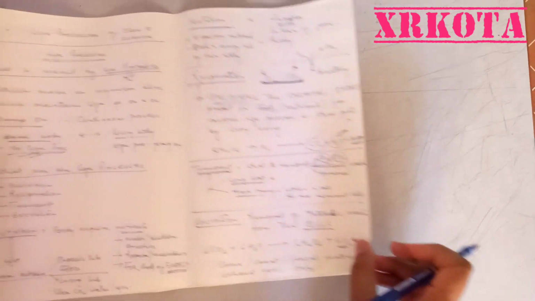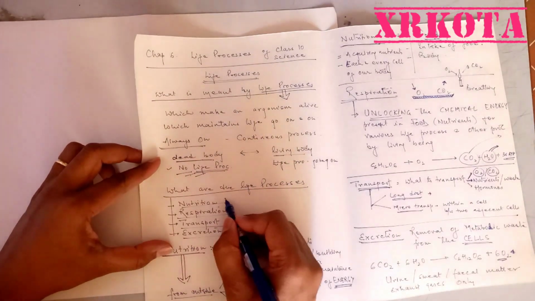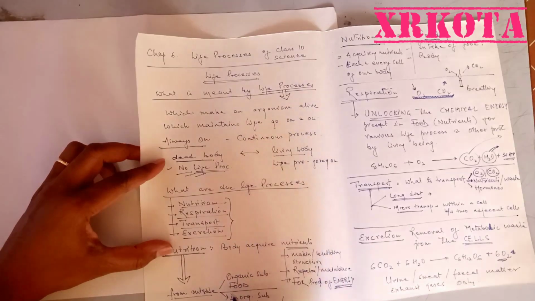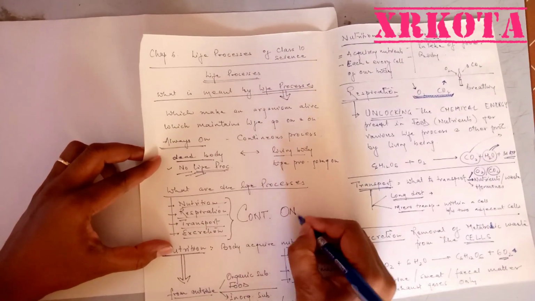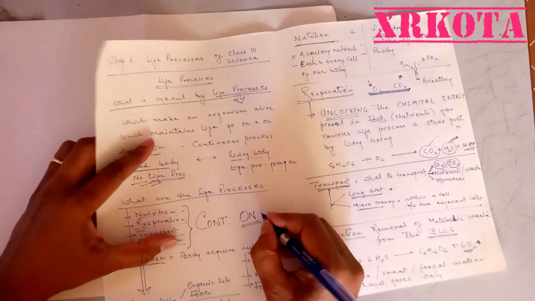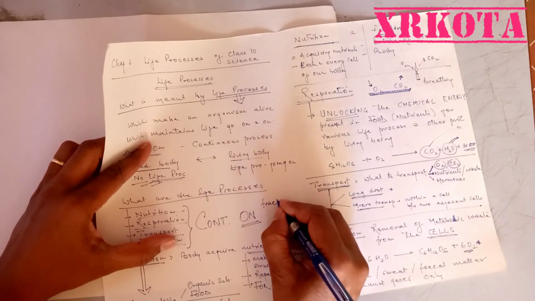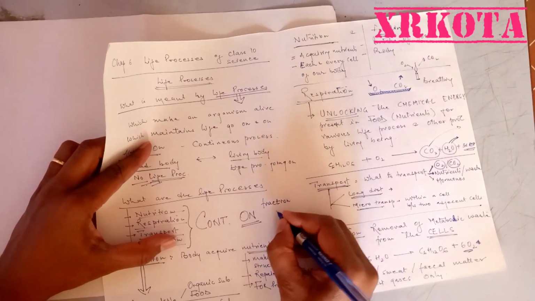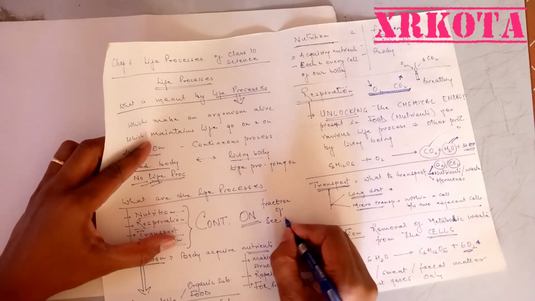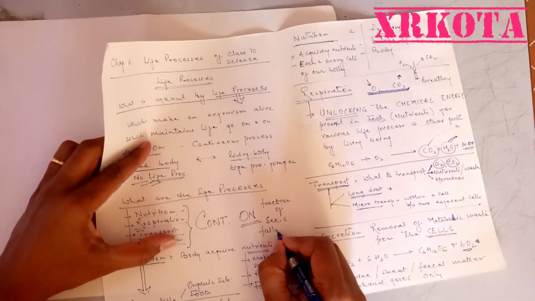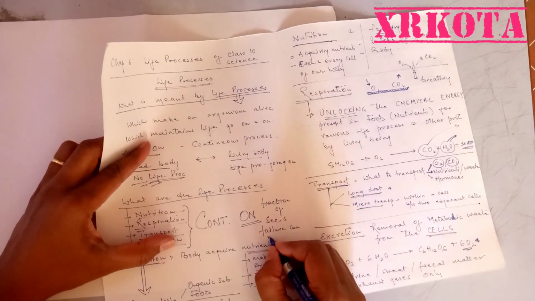So we have discussed the 4 things: nutrition, respiration, transport and excretion. These 4 things are continuously on, and we cannot bear even a momentary failure, not even a fraction of a second, which can make us dead.